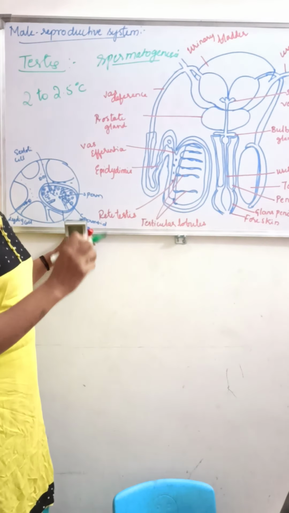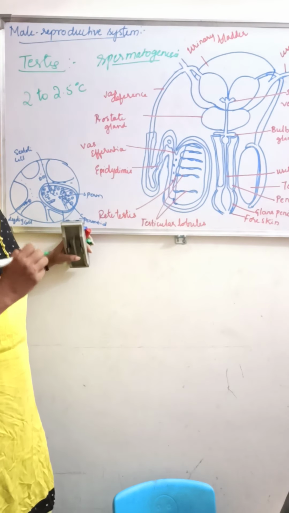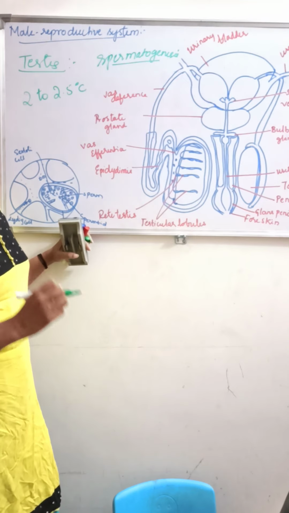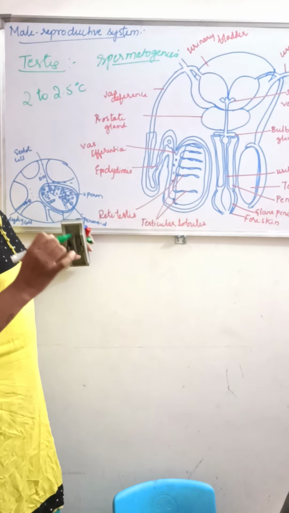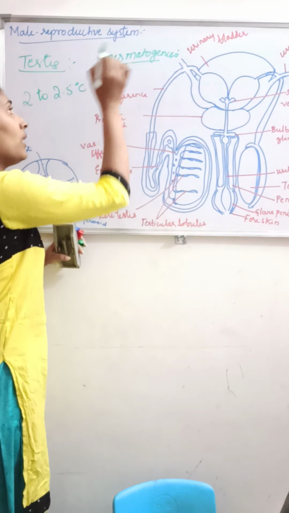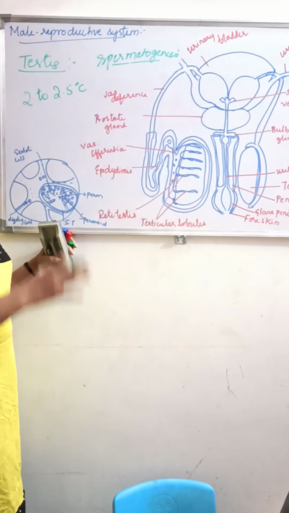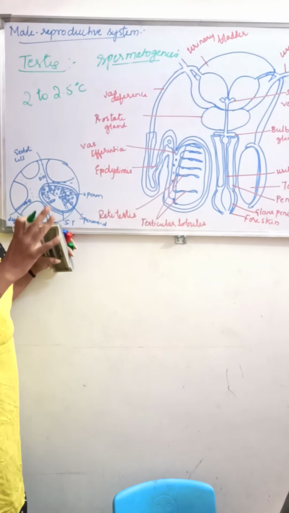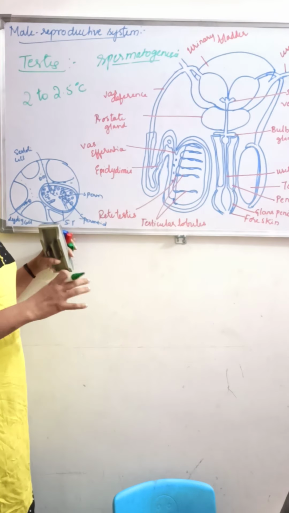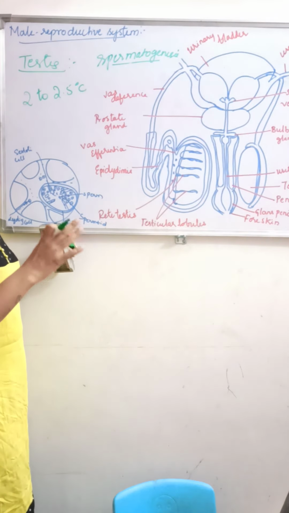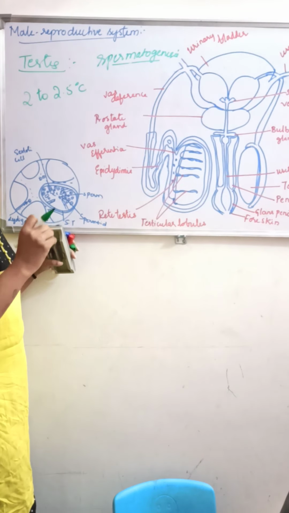Where are sperms formed? They are formed in the seminiferous tubules of the testes. That is spermatogenesis: the formation of the male gamete, that is, sperm formation, in the seminiferous tubules of the testes.